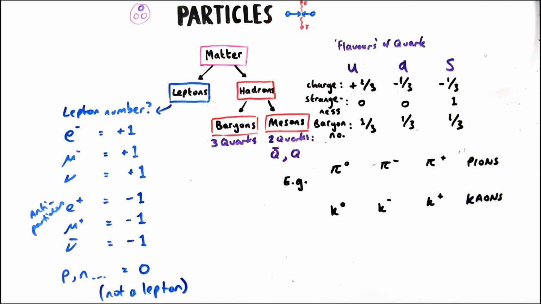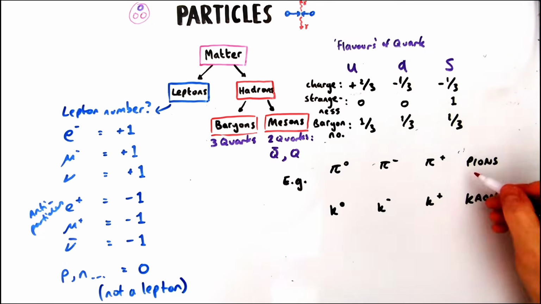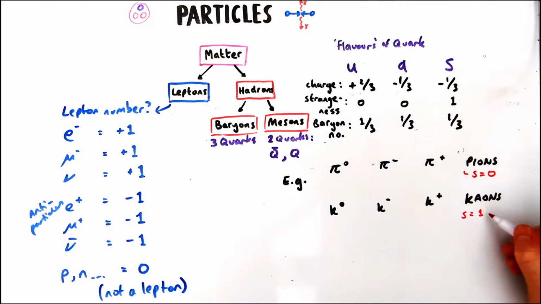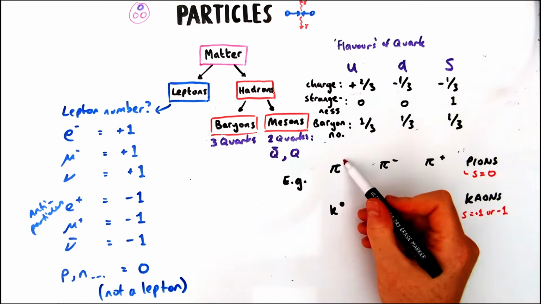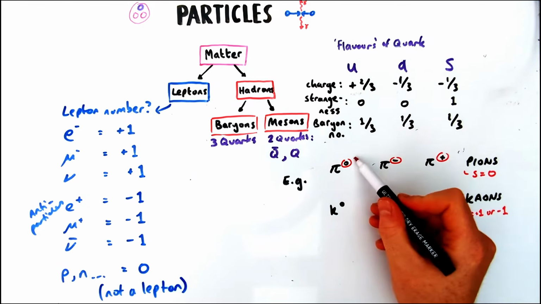So first of all, we've got the pions. We've got neutral, negative, and positive pions. And we've also got kaons, neutral, negative, and positive. Now, these ones, it's really useful to know. Pions don't have any strangeness, so can only be made up of up and down quarks and their antiparticle counterparts. Kaons do have a strangeness of either +1 or -1, so must have a strange or anti-strange quark in there somewhere. So let's deal with the pions first.